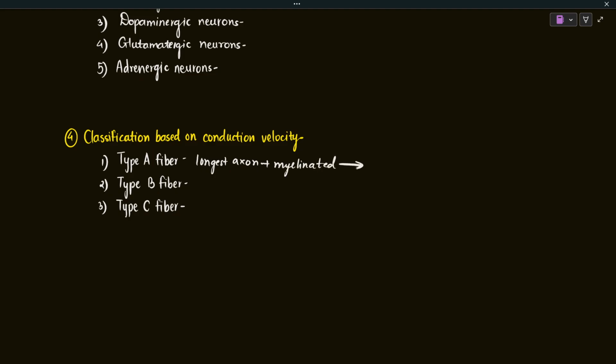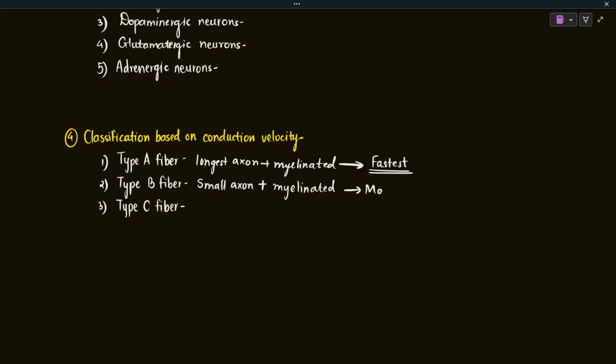Due to the long axons and the myelination, the velocity of conduction of the information is quite high. So they are the fastest ones. The conduction of information will be the fastest in the type A fibers. The type B fibers have small axons compared to the type A fibers, but they are myelinated. So the type B fibers are the myelinated ones with small axons.